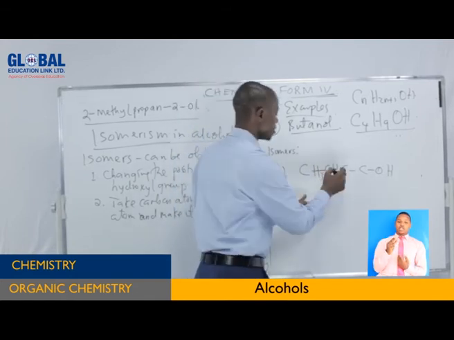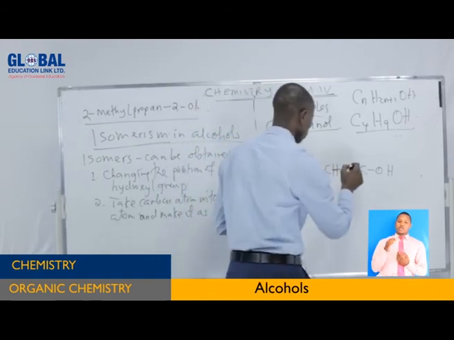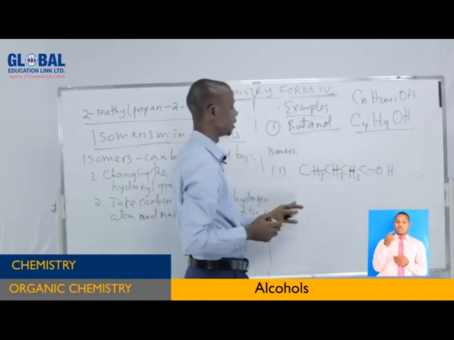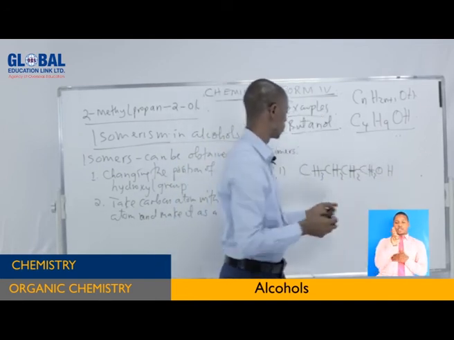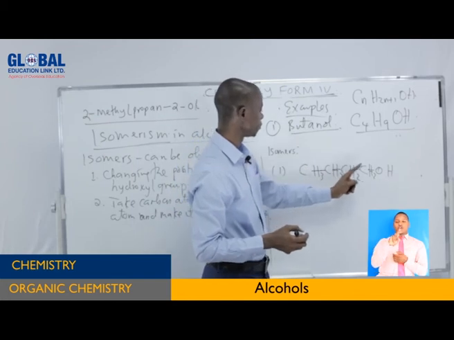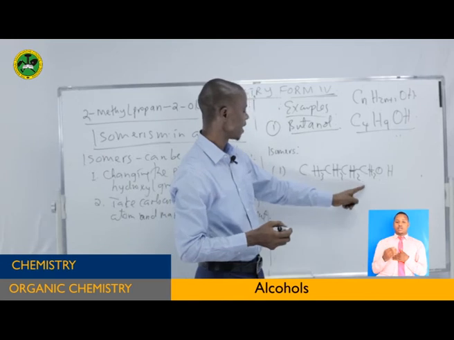This carbon has used 2 valences, this and this one. It needs 2 hydrogen atoms to make it 4, so you put hydrogen atoms there too. And this one, valence 1 and valence 2, needs 2 hydrogen atoms. So the number of carbons is 1, 2, 3, 4. As you can see, hydrogen atoms: 3, 5, 7, 9.